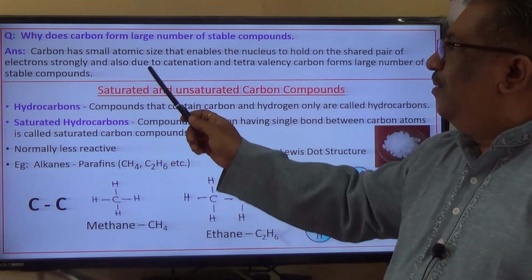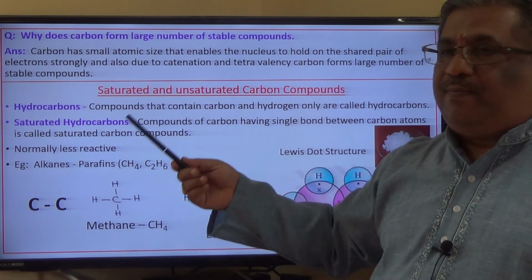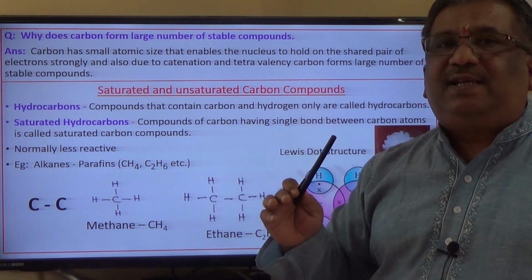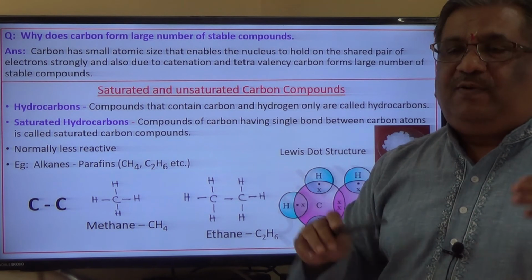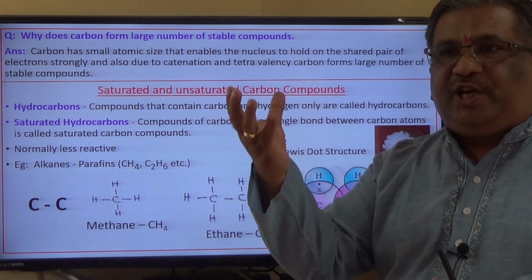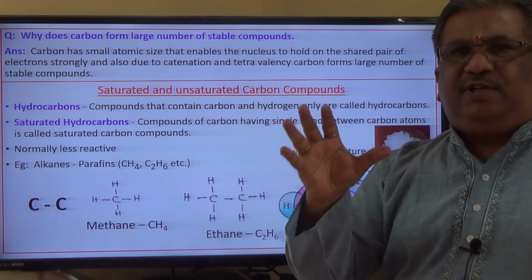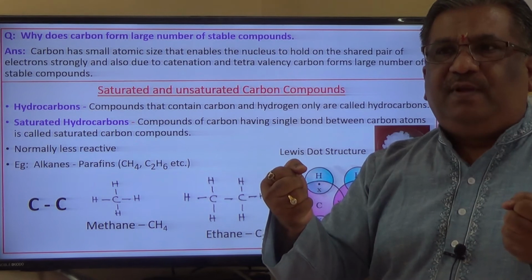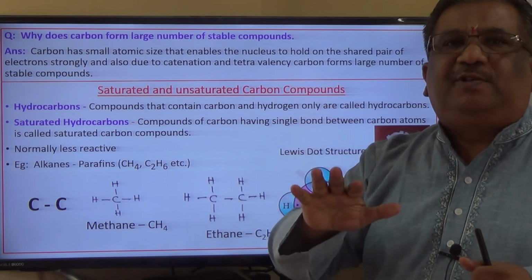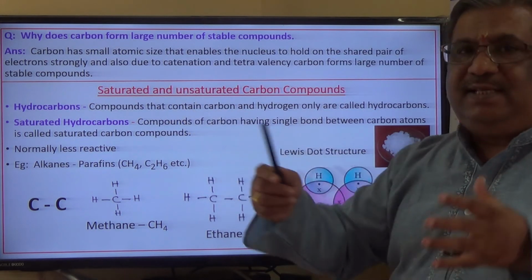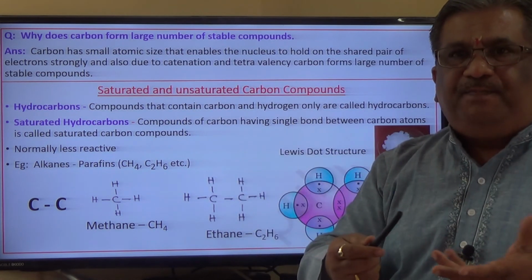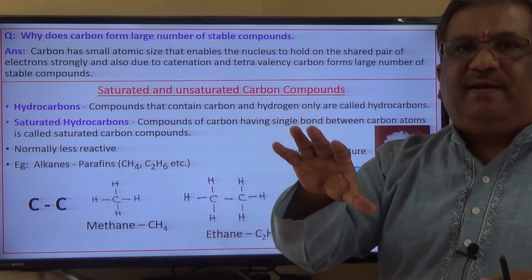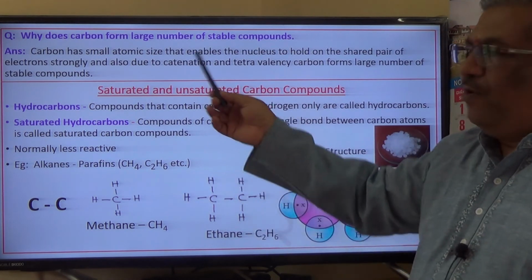To answer this, first of all, it forms a large number of compounds because of catenation and tetravalency. That is one thing. But what is it that leads to the stability of the atom? For the stability of the atoms, the shared pair of electrons need to be held in place by the strong force of attraction by the nucleus, and that is possible in carbon, and therefore the size is also small. If the size is small, then definitely the force of attraction is more, and hence the shared pair of electrons can be held in position. So I hope you have understood this question.